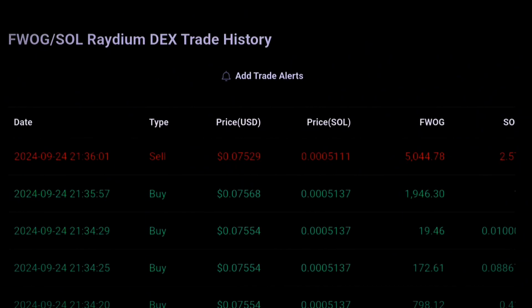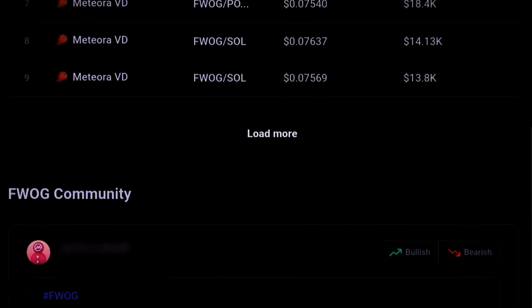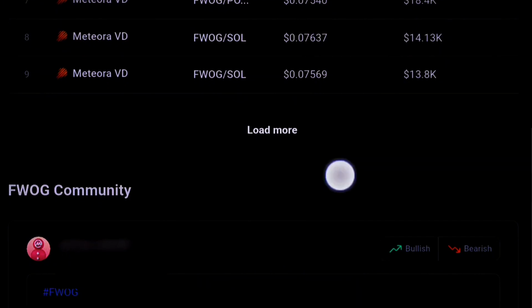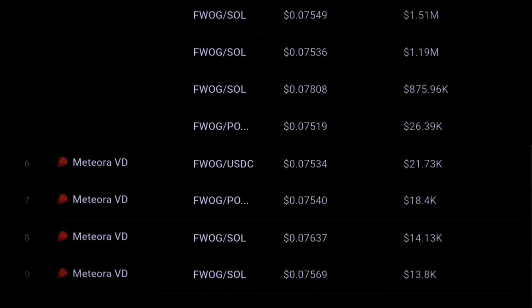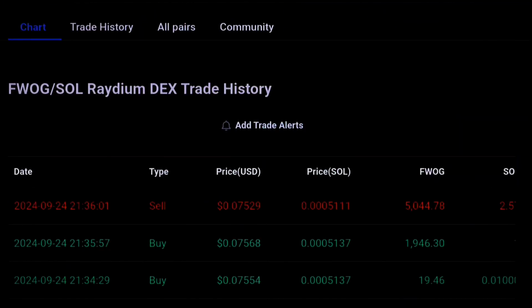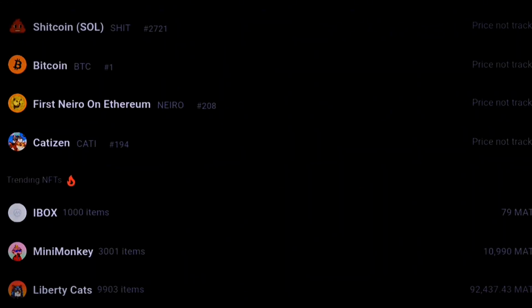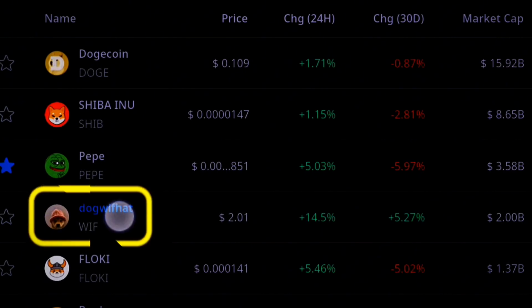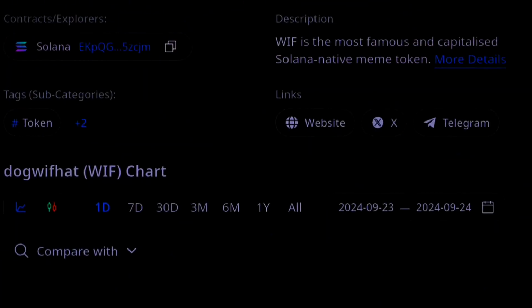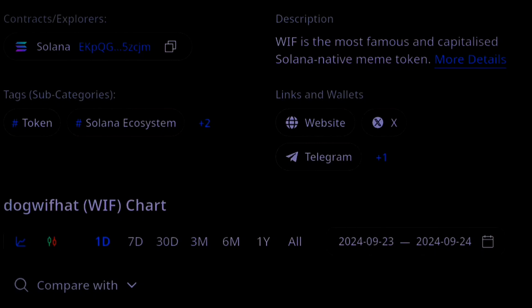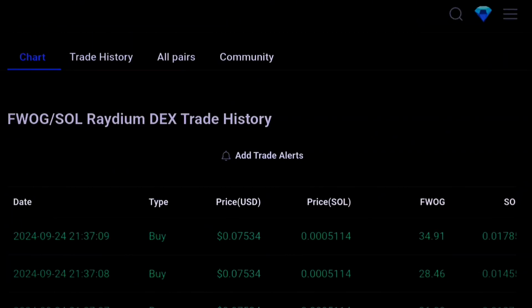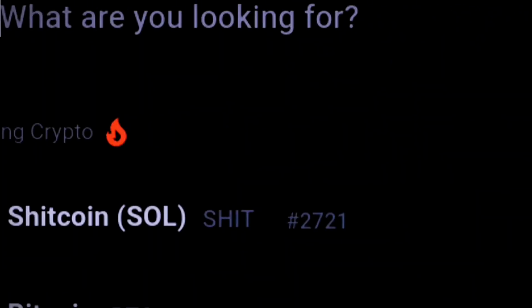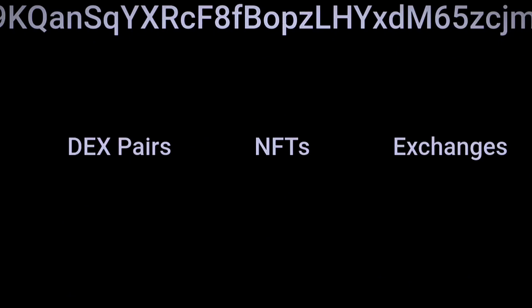Some of these tokens don't have all the data based on the vesting. Let me just use another token. If at all, you can still find the data about their vesting, so you can always still see how to use other tools in order to see everything in the crypto blockchain. So I've just chosen this one. The token is DogWeave, which is WEAF, but now there's no data about vesting. But this is how you can still use CoinMarketCap.